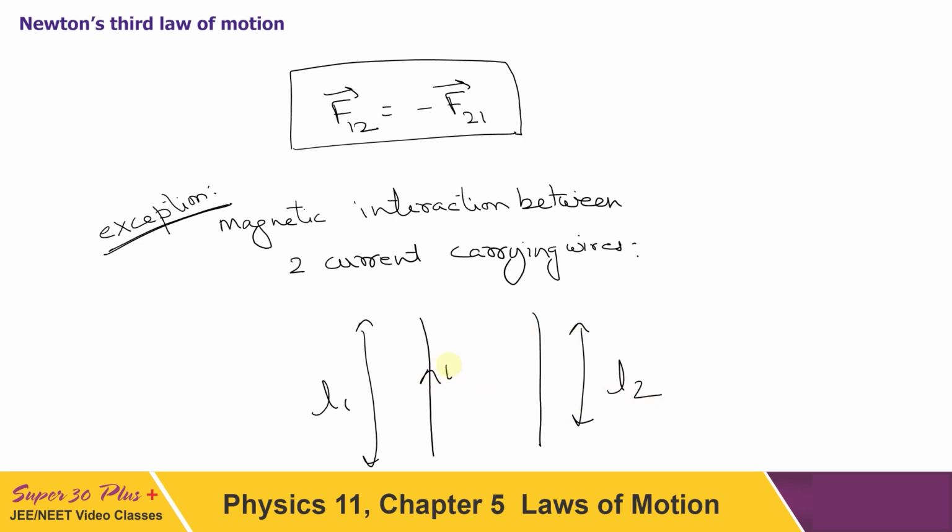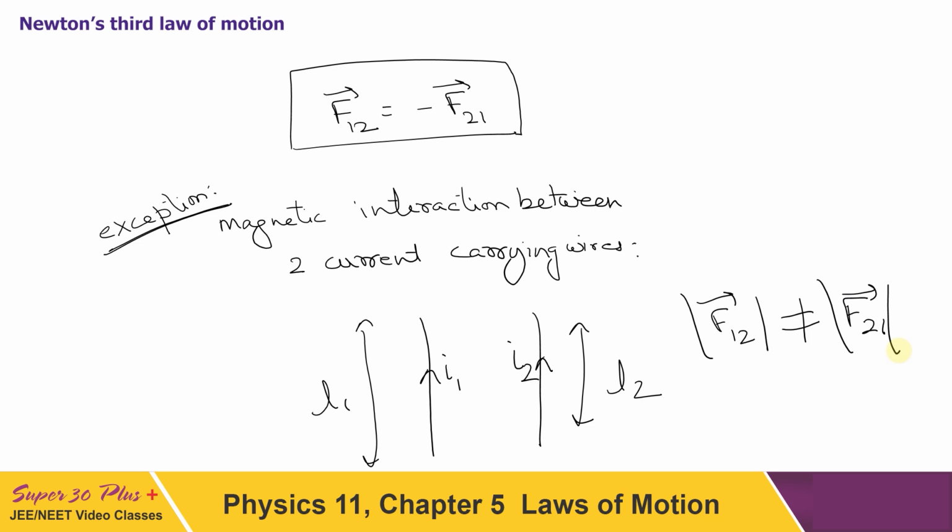If current I1 is flowing here and current I2 is flowing here, then the force on 1 due to 2, magnitude wise, won't be equal to the force on 2 due to 1. It will be equal only when L1 is equal to L2, otherwise this won't be correct. So it is the only exception in the third law, otherwise for all other forces in nature this is applicable.